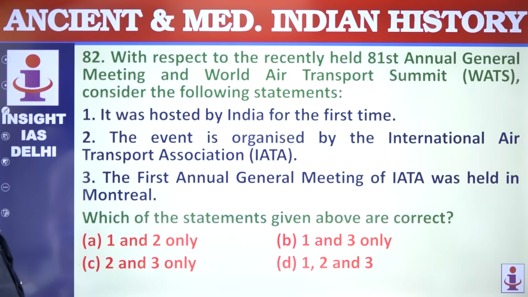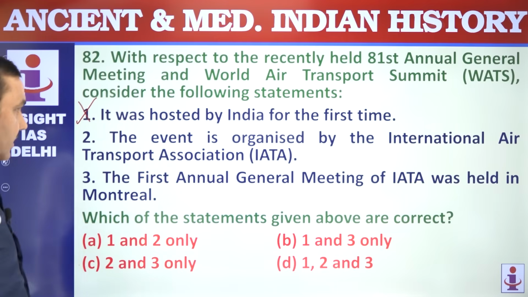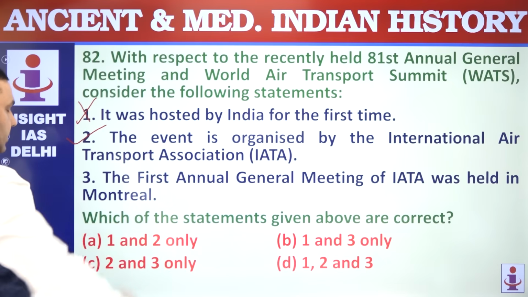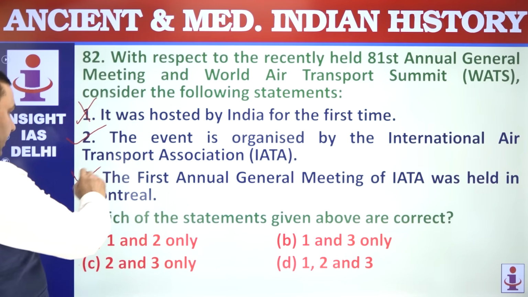82, 81st Annual General Meeting and World Air Transport. It was hosted by India for the first time, this is wrong. India hosted earlier also. The event is organized by IATA, that's correct. The first annual general meeting of IATA was held in Montreal in 1945.